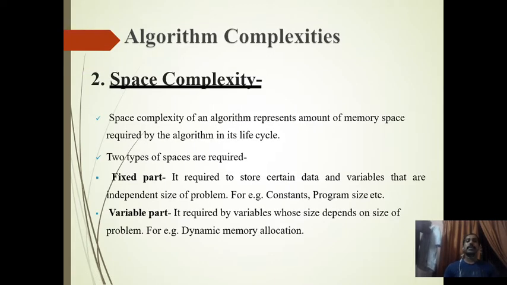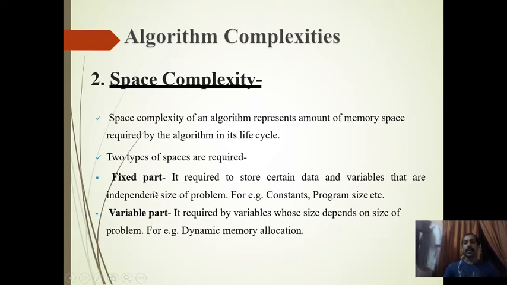Okay, next one is space complexity. Space complexity of an algorithm represents the amount of memory space required by the algorithm in its life cycle. Not as a program, but when it is running, what memory space is required? Normally two types of space are required: one is the fixed part and the other is the variable part.